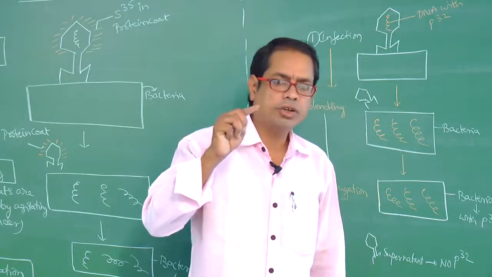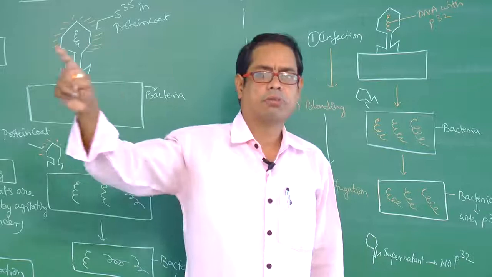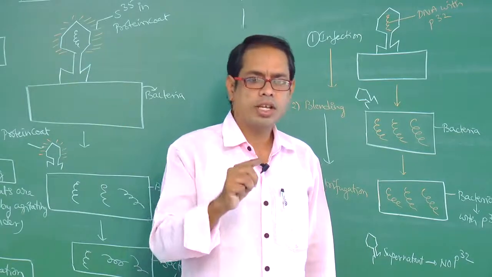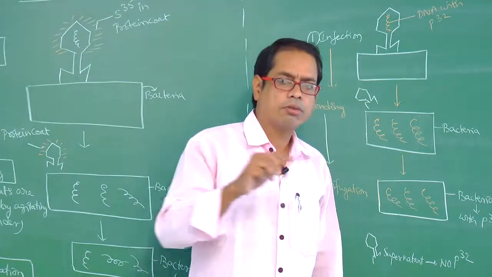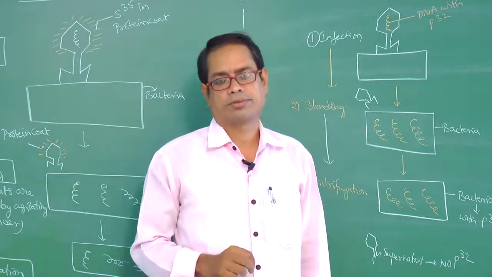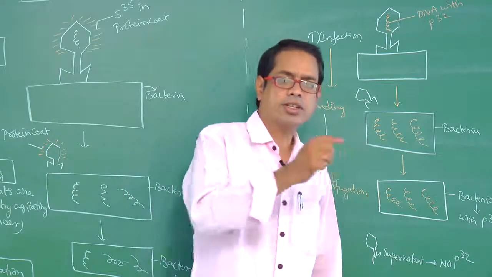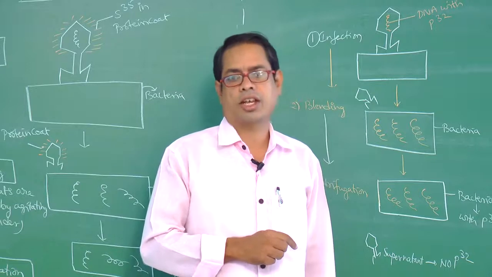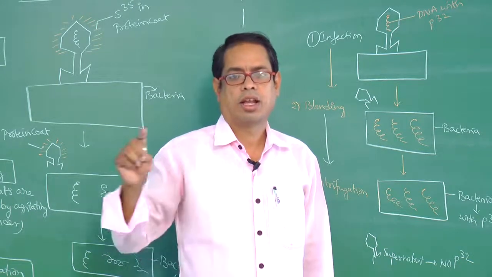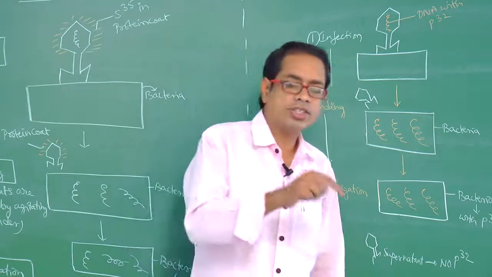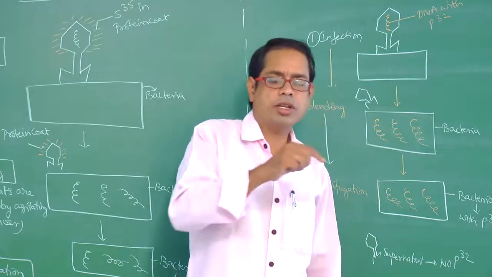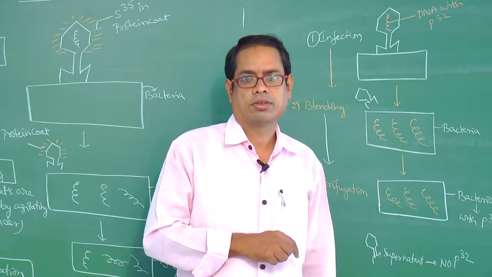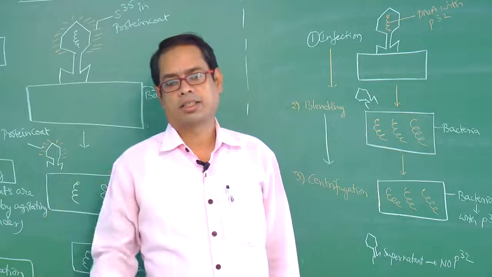S strain injected into mice means mice die. R strain injected into mice means mice live. Heat-killed S strain means mice live. Heat-killed S strain and R strain mixture means mice dead.